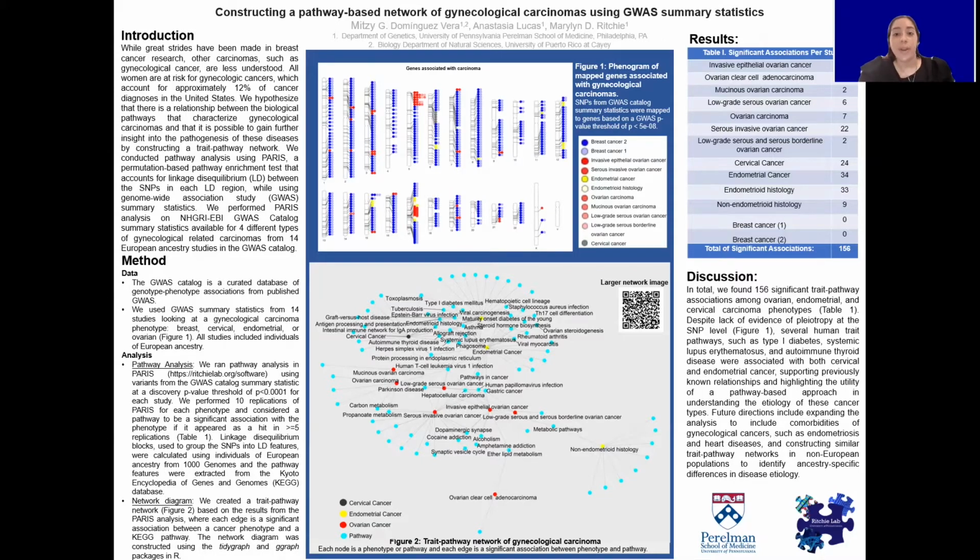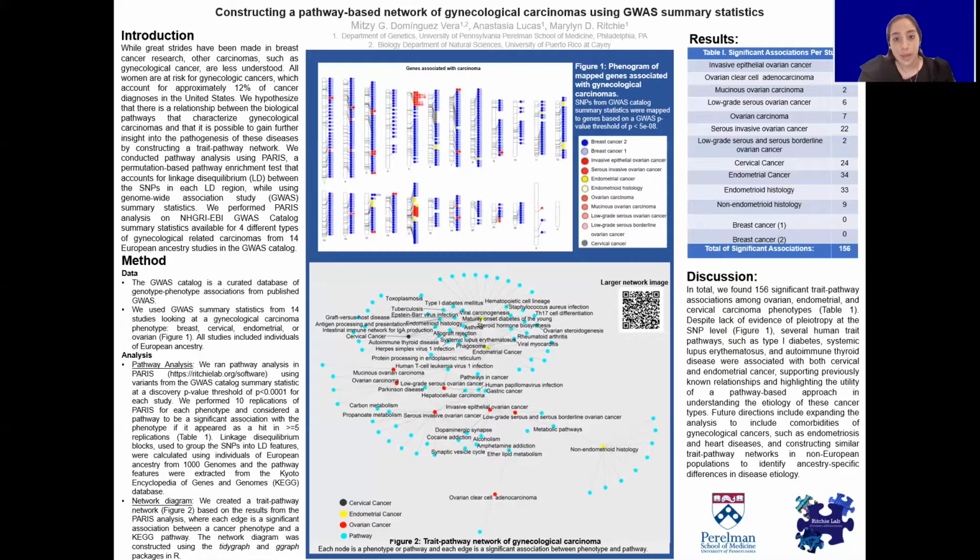In Figure 1, we have a phenogram of mapped genes associated with gynecological carcinomas. We used SNPs from the GWAS catalog summary statistics, and they were mapped to genes based on a GWAS p-value threshold of p 5e-8. In this, we were looking to see the pleiotropy in each gene and phenotype or trait. Pleiotropy is known as one gene determining multiple traits.